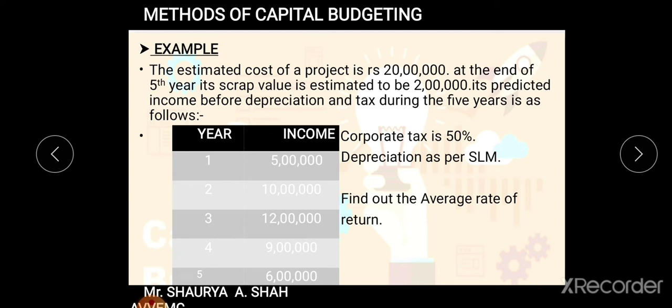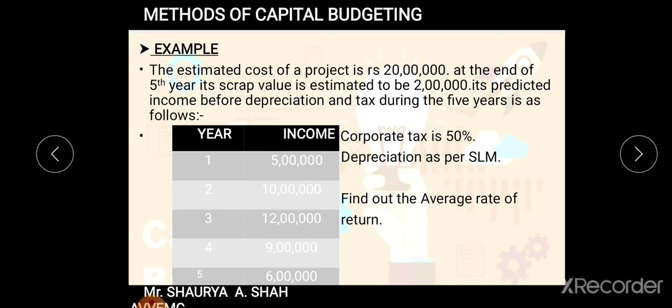Just read the sum, students. Okay, what is being given in the sum? The estimated cost of project is 20 lakh rupees. At the end of 5th year, its scrap value is estimated to be 2 lakh rupees. The predicted income before depreciation and tax during 5 years is as follows.